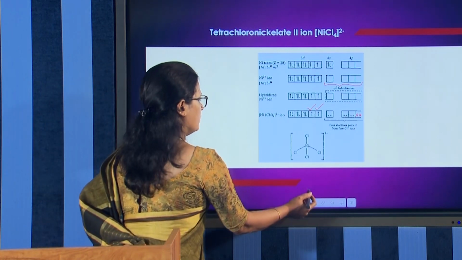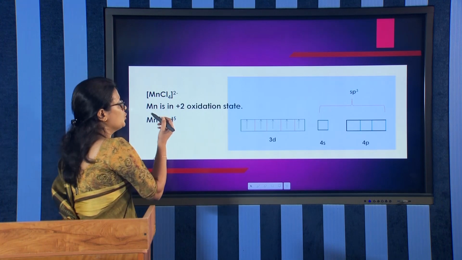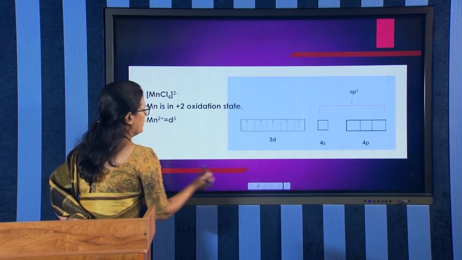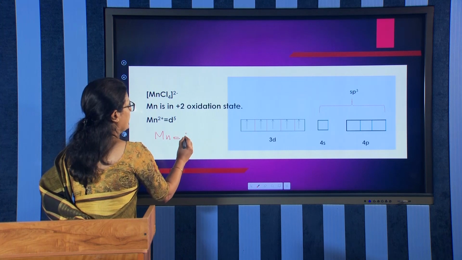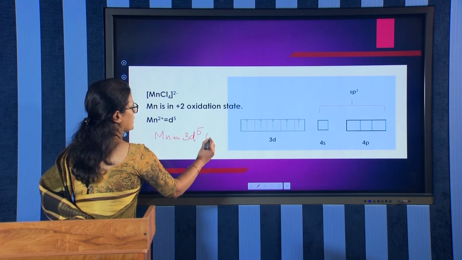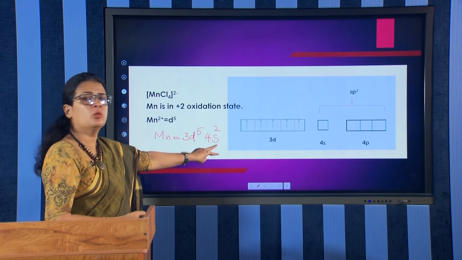And now coming to the next example, MnCl4 2-, another complex. We have manganese as the central metal atom with an oxidation state of +2. Again, manganese is 3d5 4s2. And now for Mn2+, since Mn is 3d5 4s2, when it is Mn2+, these 2 electrons will be removed from 4s.